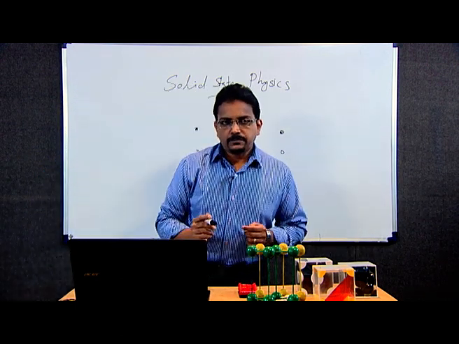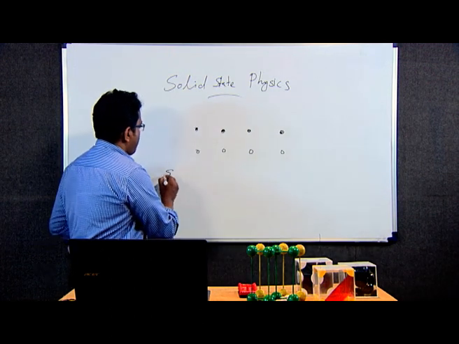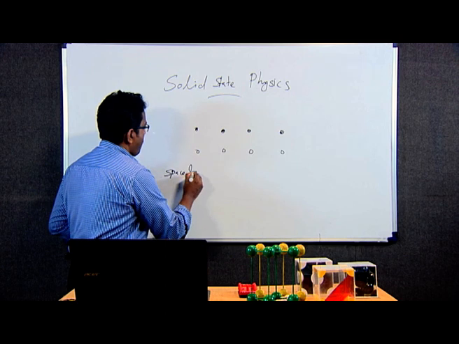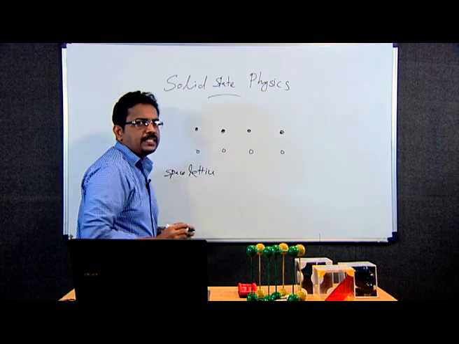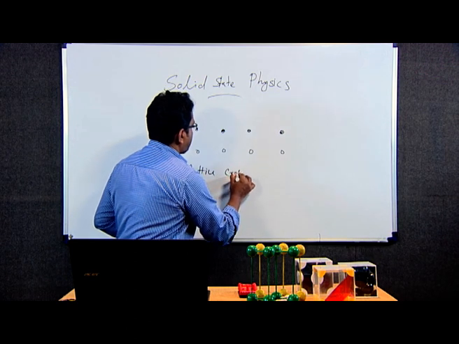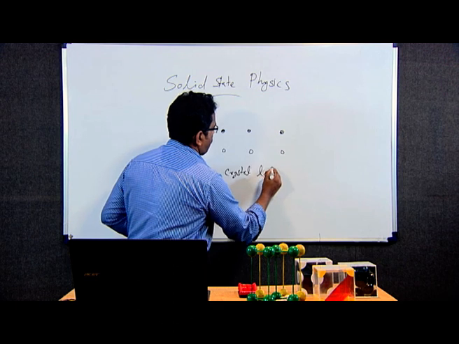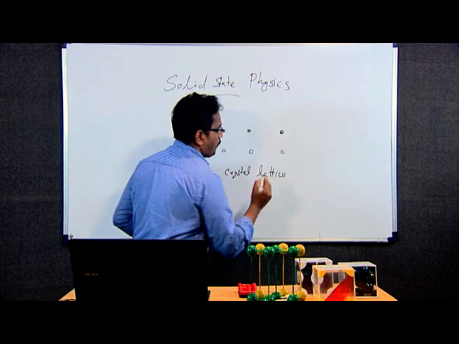So, space lattice or crystal lattice: an array of lattice points in space such that every point has identical surroundings.